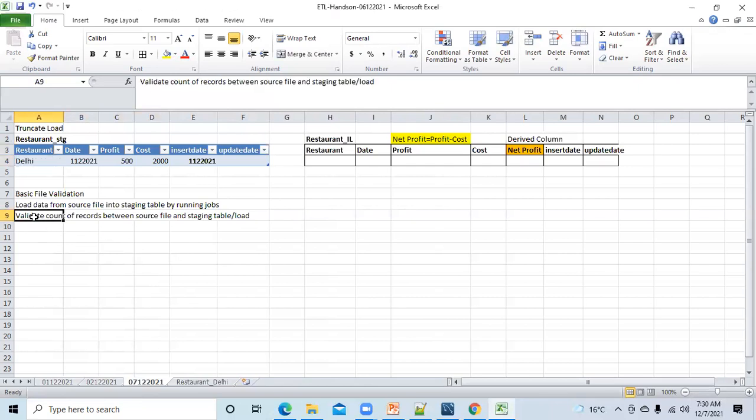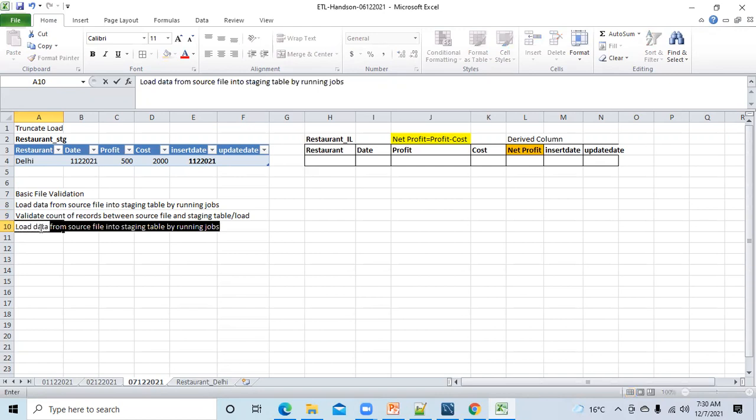Okay, so once you have loaded data into the staging, what next? You have to verify the data as well. You have verified the data, validated the count of records. You have done that. After that, after staging, which layer will come? Integration layer. So now load data from the staging layer into the integration layer. Okay, this is the next step.